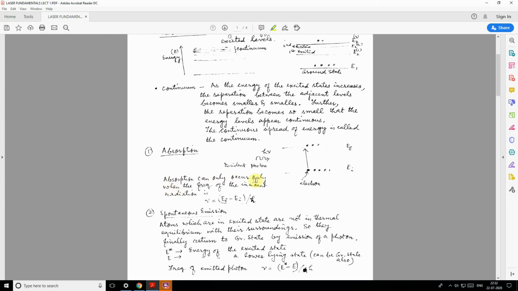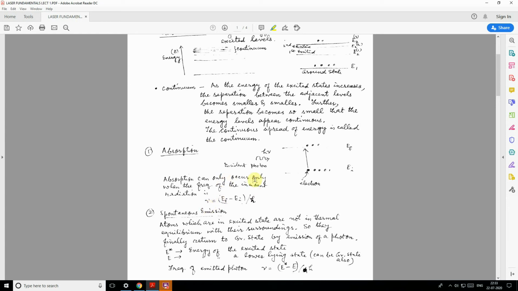Absorption can only occur when the frequency of the incident radiation nu is equal to the difference between the energy levels divided by the Planck's constant. This much must be the value of the frequency of the radiation.